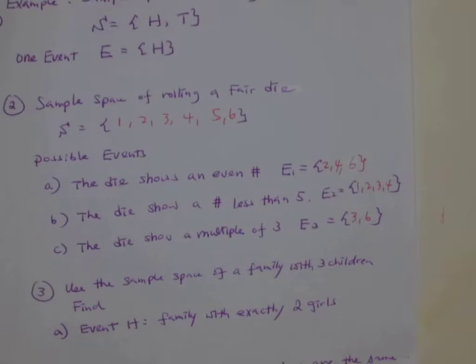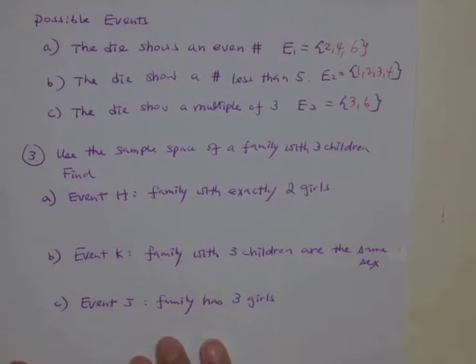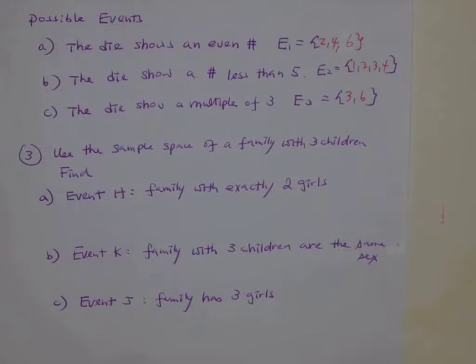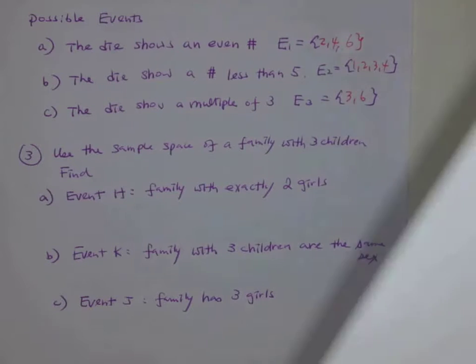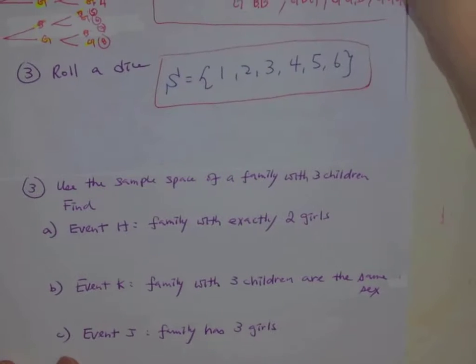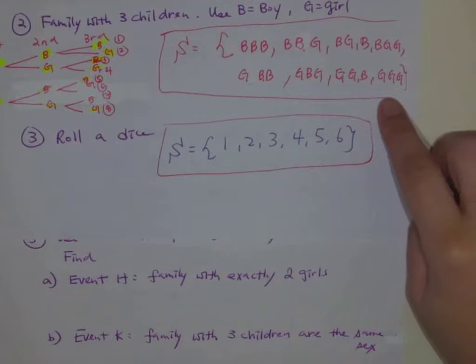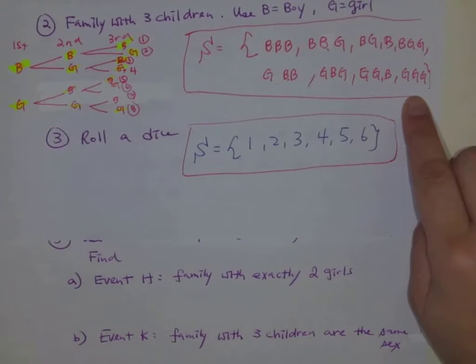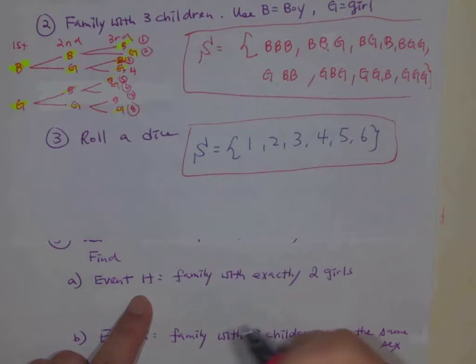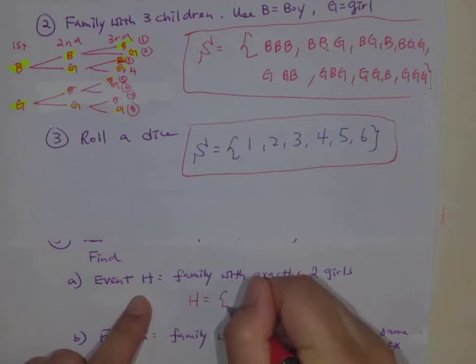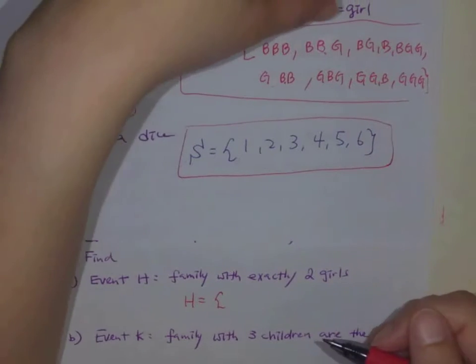Okay, one more example about events. So again, please pause the video and write that down. Use the sample space of a family with 3 children. I want to find event H: family with exactly 2 girls. So using the outcomes we found earlier from the last example, can I put that in together? Okay, so those are my outcomes, right? If I have 3 kids, I'm going to name this event H, exactly 2 girls.